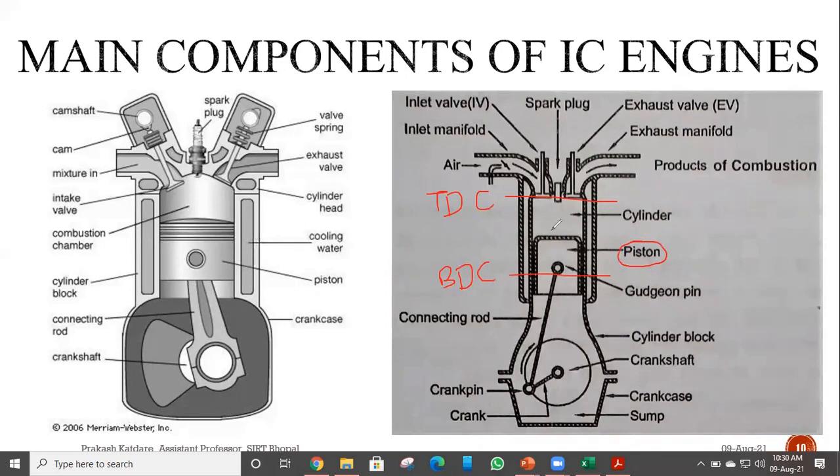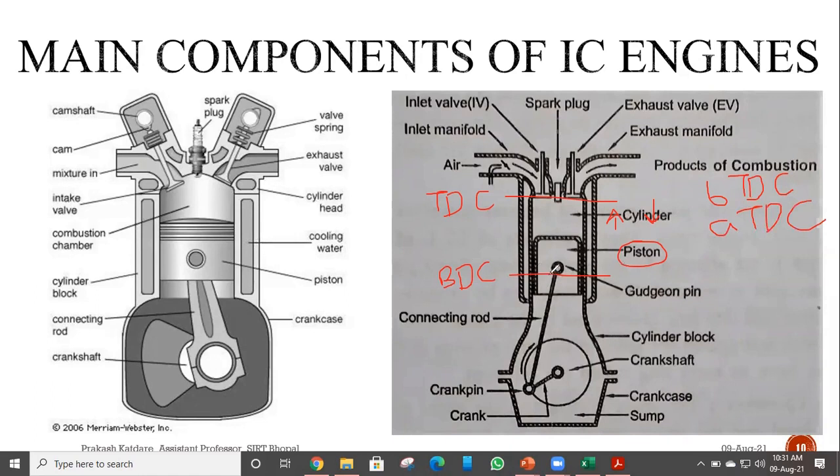If the piston is moving towards TDC, I will name it BTDC, that is before TDC, before the piston has occupied the position of TDC, top dead center. Or if it is moving downwards from TDC to BDC, I can say it is after TDC, ATDC.